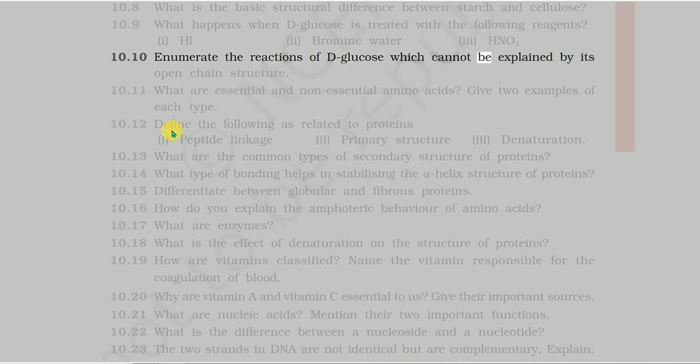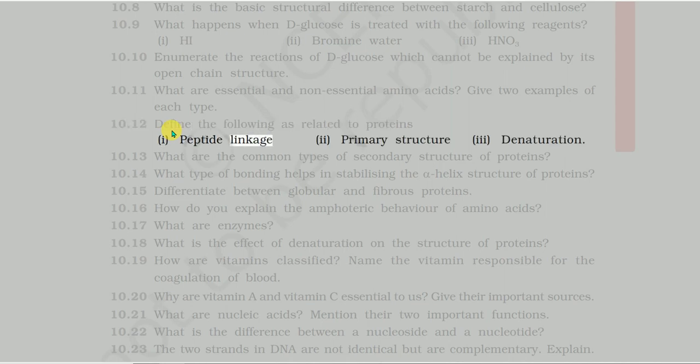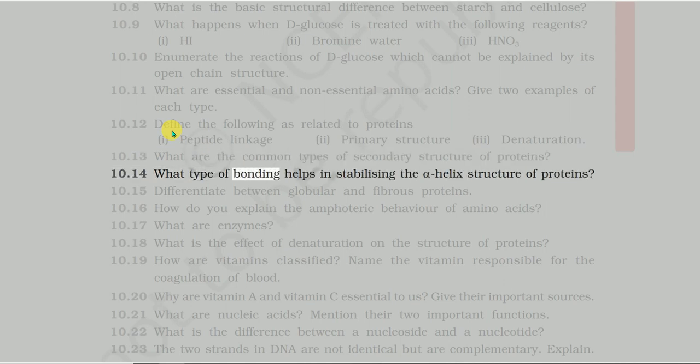10.11 What are essential and non-essential amino acids? Give two examples of each type. 10.12 Define the following as related to proteins: 1. peptide linkage, 2. primary structure, 3. denaturation. 10.13 What are the common types of secondary structure of proteins? 10.14 What type of bonding helps in stabilizing the alpha-helix structure of proteins? 10.15 Differentiate between globular and fibrous proteins.